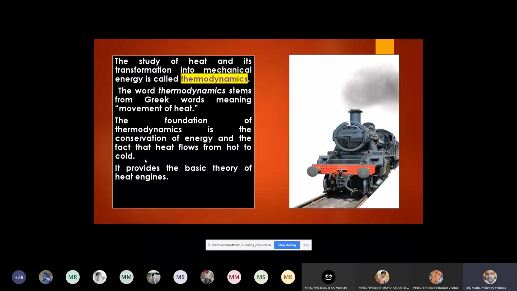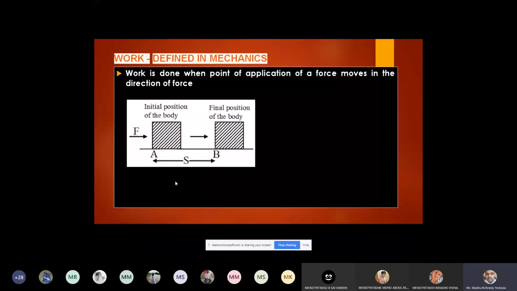Now, you might have studied about work, right? What is work? What is meant by work? Force is required to move an object from one place to another. If your body gets displaced due to the application of a force, then we can say that work is done by the force on the body.